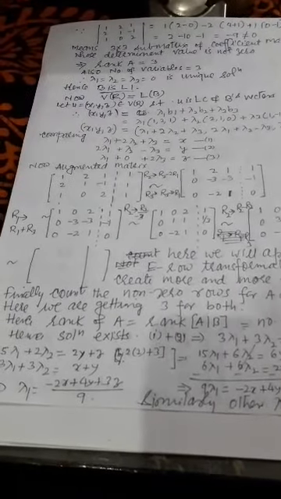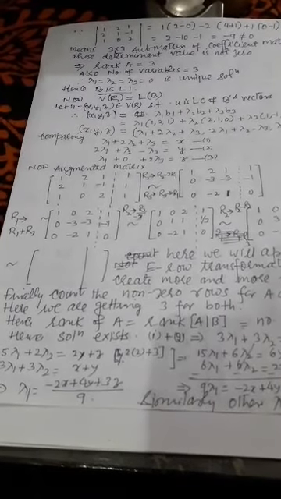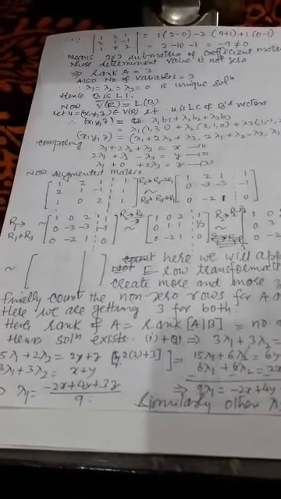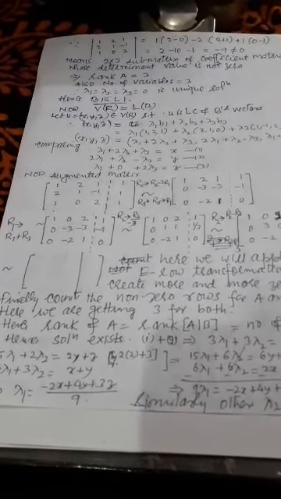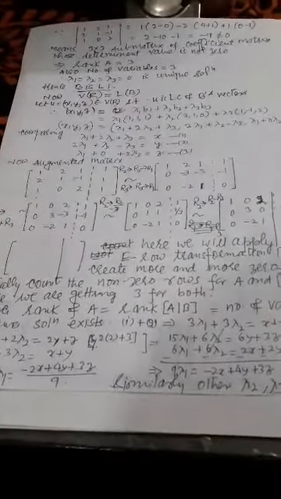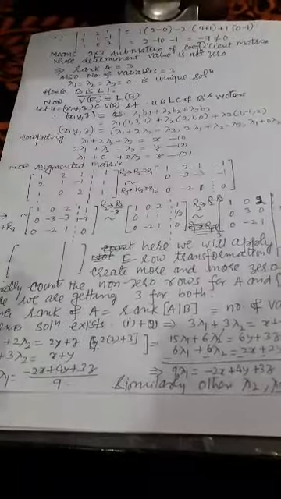Particularly, I have taken 1, 1, 1 in place of x, y, z, otherwise the expression was very lengthy. So with no loss of generality we can take that, but you have to solve with x, y, z. Now you check it. You convert the augmented matrix by only elementary row transformation. Column transformation will not be allowed here.